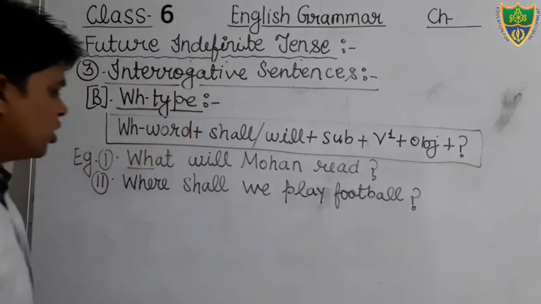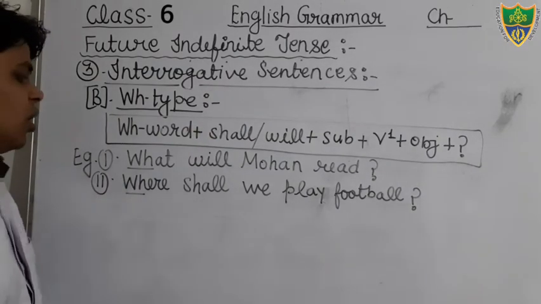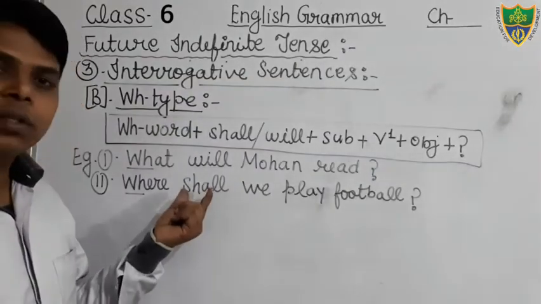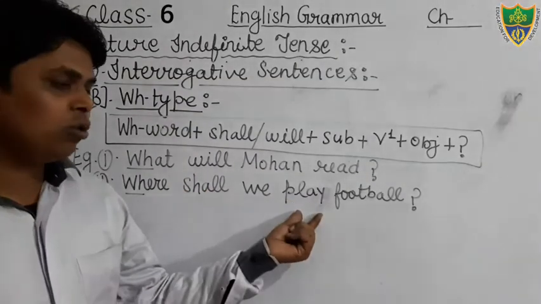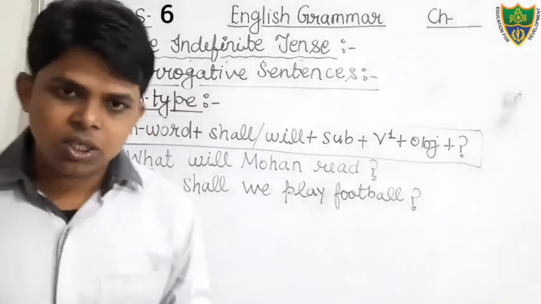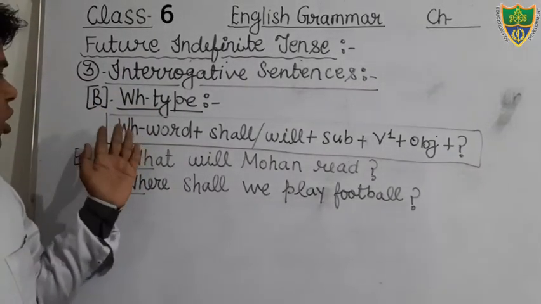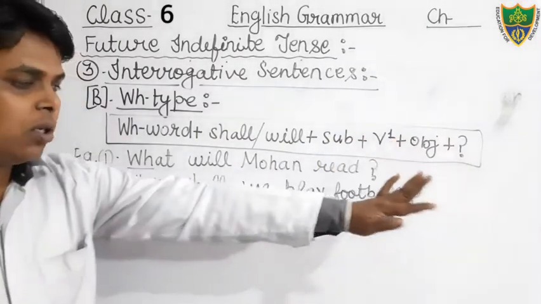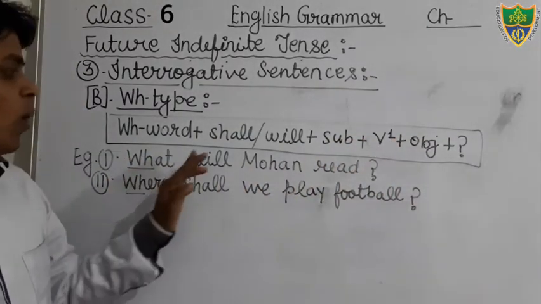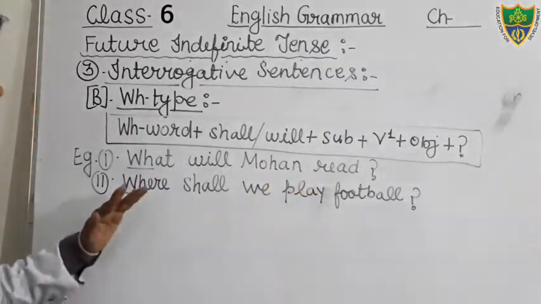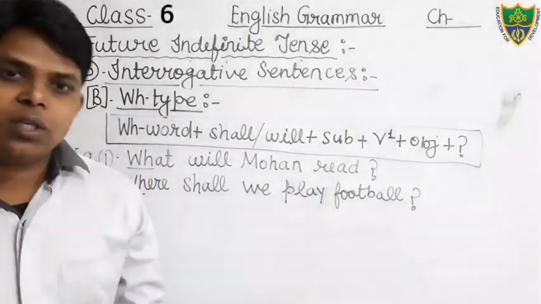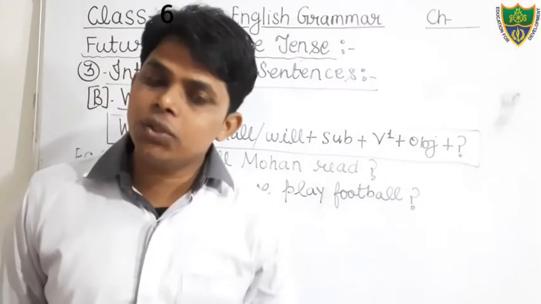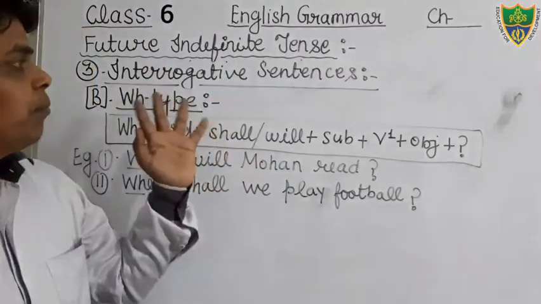You can see the sentence, that is WH, and the subject is we, therefore I have mentioned here the helping verb shall, and that is your main verb, that is the object. Okay students, so this is the structure: WH word, helping verb, subject, verb first form, object, then after question mark. We can see the sentences: What will Mohan read? And where shall we play football? These two sentences are based on the WH type of interrogative sentence of future indefinite tense.